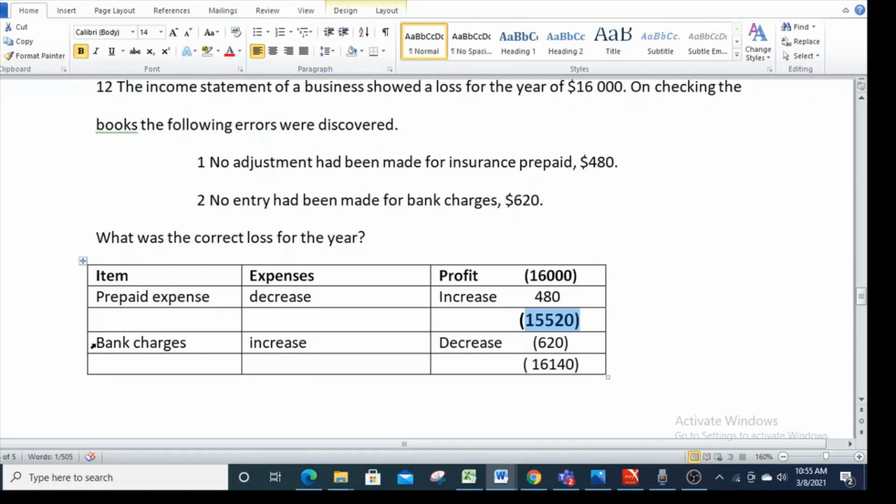Looking at the second error, bank charges were not recorded. Now, bank charges is an expense. Since you are, as a correction, recording it now, so you will increase your expenses. As you increase your expenses, your profit will decrease. So, minus 620. So, minus 15,520 and minus 620. When these two are added, you know mathematical rule, minus minus plus, so you get 16,140 is still a negative figure, which shows that it's loss of 16,140.